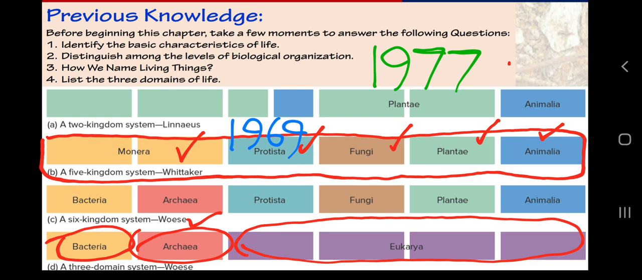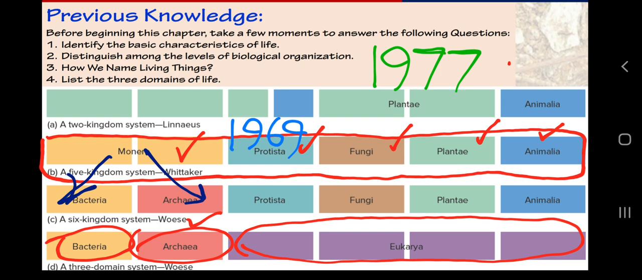classification. What was the difference in that six kingdom classification? The difference was very simple: Woese split kingdom Monera of R.H. Whittaker into two separate kingdoms, which are Eubacteria and Archaebacteria. Here it is written as bacteria and archaea, but I am saying Eubacteria and Archaebacteria. So these were those six kingdoms.